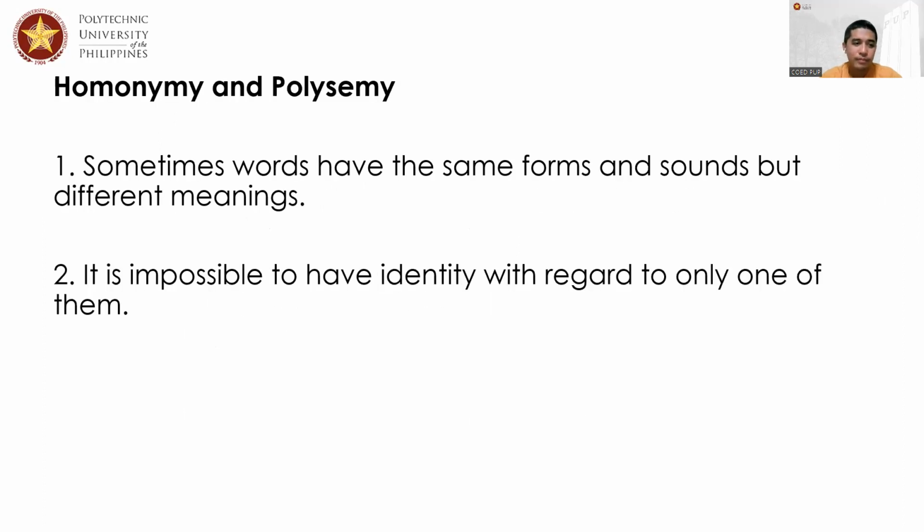Okay. Now, when we say homonymy and polysemy, we are trying to understand the word according to its use, according to its form, according to its sound. There can be a range of meaning of a particular word with the same sound and with the same spelling. When we say same form and same sound, we're looking at orthography and the way we pronounce the word. There can be no change at all, but the meaning is different as well.